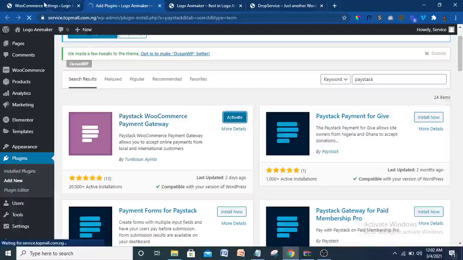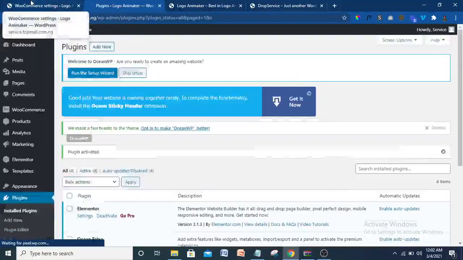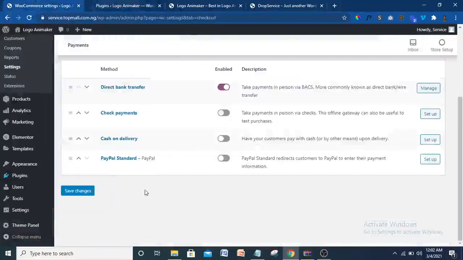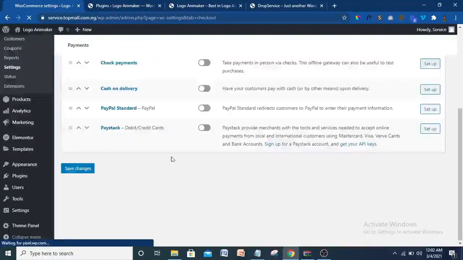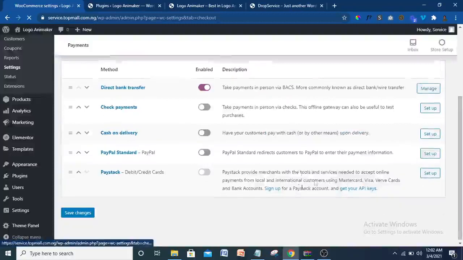Then I'll come back to WooCommerce setting and refresh it, and you see that Paystack. So if I come back to this WooCommerce setting now, you can see you only have PayPal and the rest. But when I refresh it now, Paystack should be there because I've already installed the Paystack plugin. As you can see, Paystack. So I'm just going to enable that now. Enable that. Okay. Then click on setup.